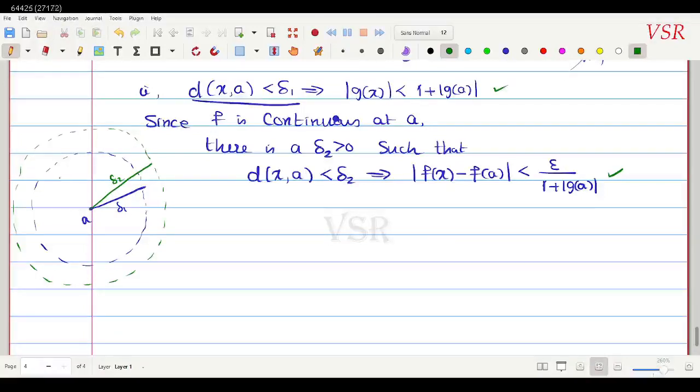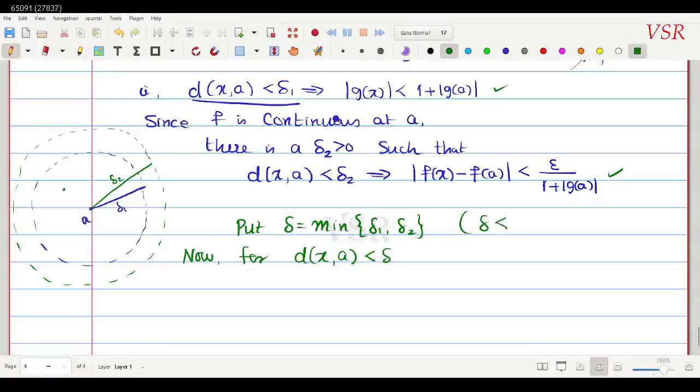Since I want both to be satisfied, I am going to choose delta equal to minimum of delta 1 comma delta 2. Now we are going to find, for distance between x comma a less than delta. What does this mean? This delta is less than or equal to delta 1, and at the same time delta is less than or equal to delta 2. That is, these two conditions are satisfied.